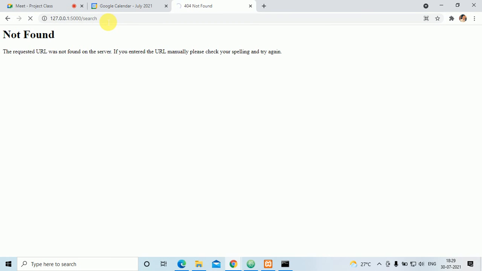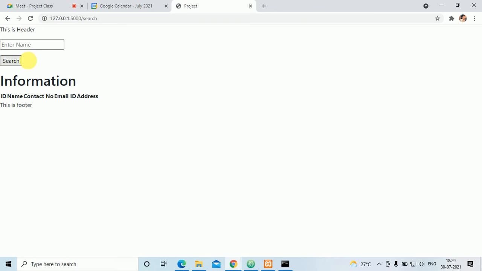/search. At least now it should come. Okay, so here it is asking to enter name. See here, and here is the button search. So now I have created the table. That is the table here. I've just copied and pasted the display information here. So if I put here, for example, Girish, this is the name, and if I click on the search, that information will be displayed here. The Girish information, whatever the record is there, it will display.